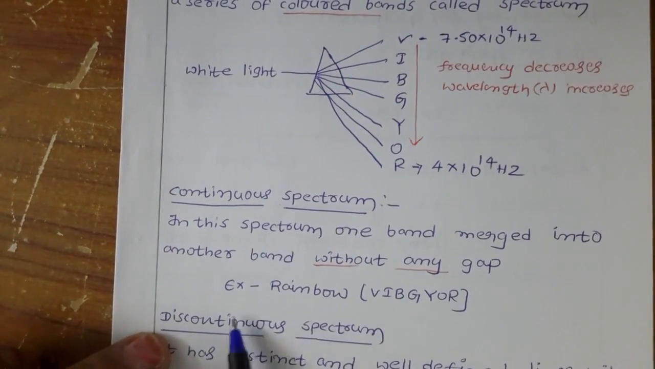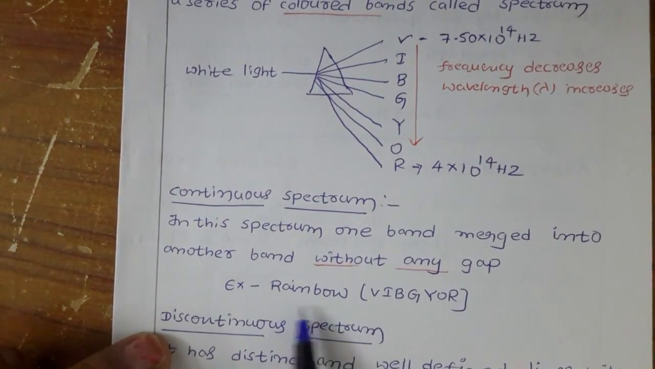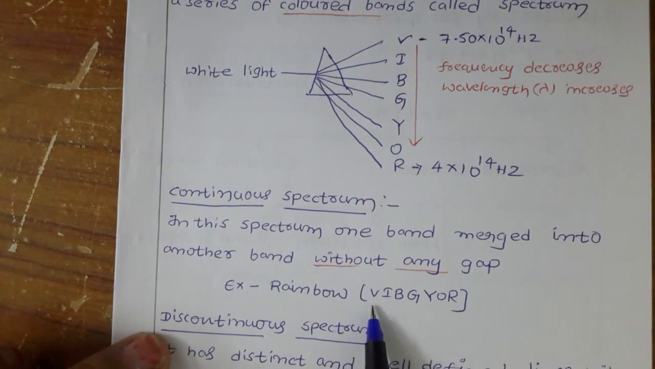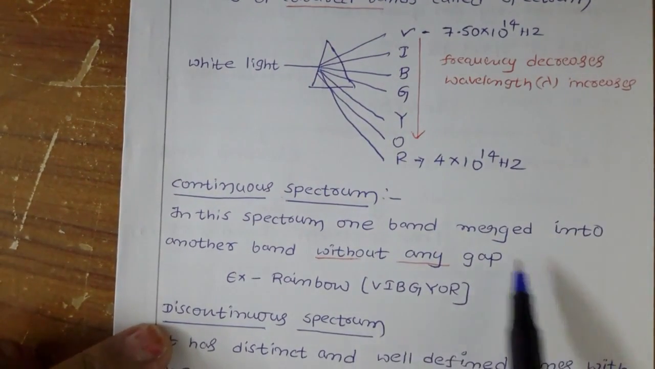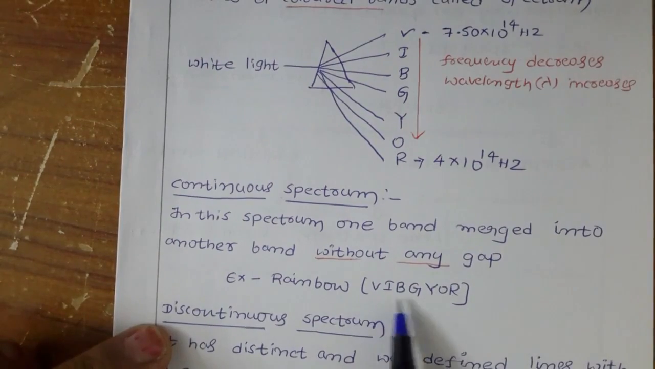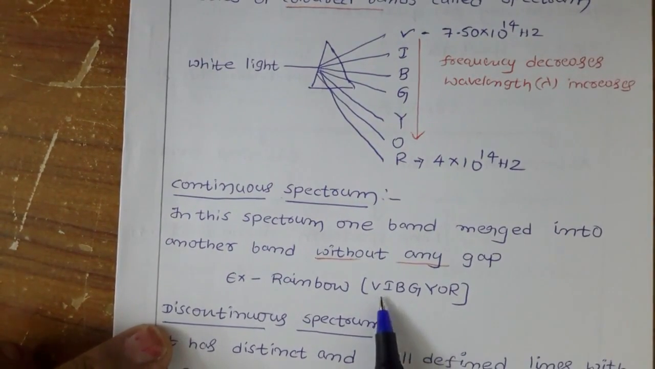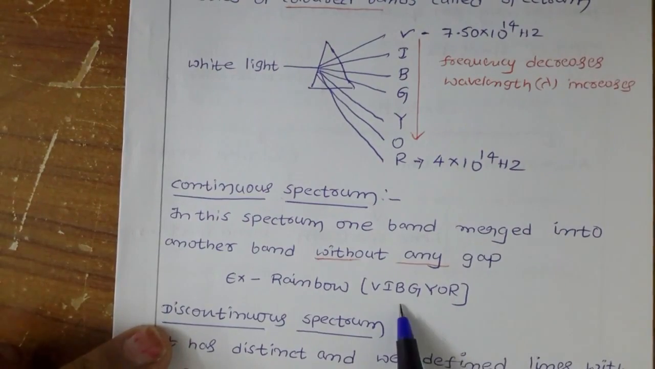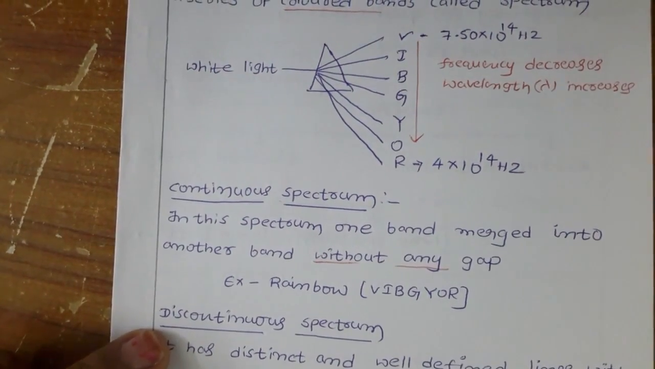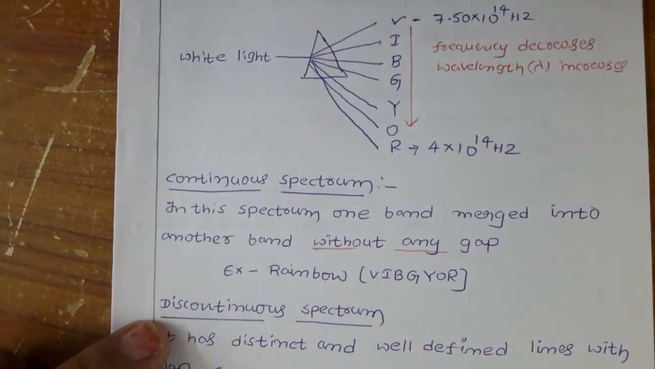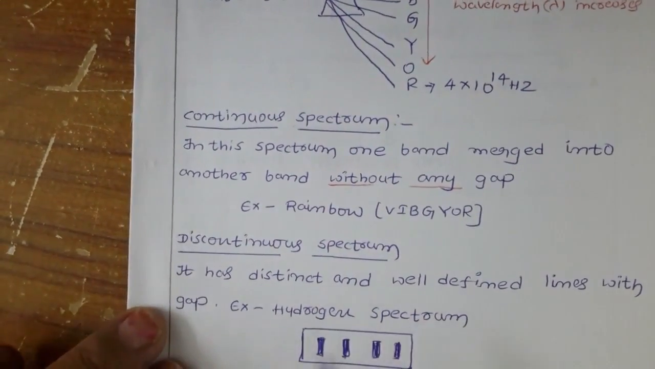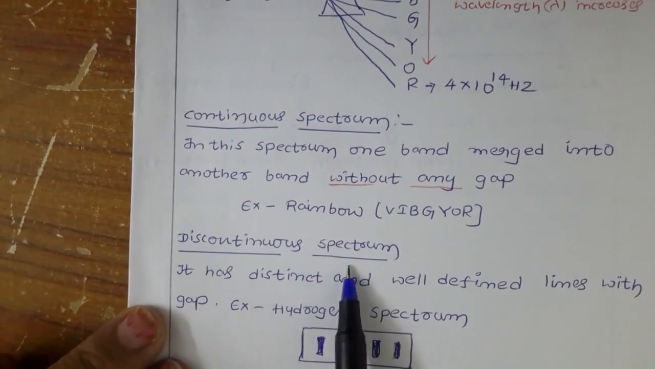Let us see the example, the rainbow. You know very well in the rainbow we can see the colors violet, indigo, blue, green, yellow, orange, red. We can't see any gap between these colors, any gap between the bands. The violet band merges into indigo, indigo merges into blue. This type of spectrum is called a continuous spectrum.